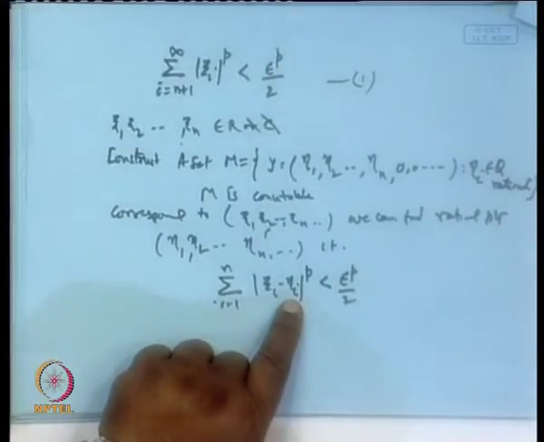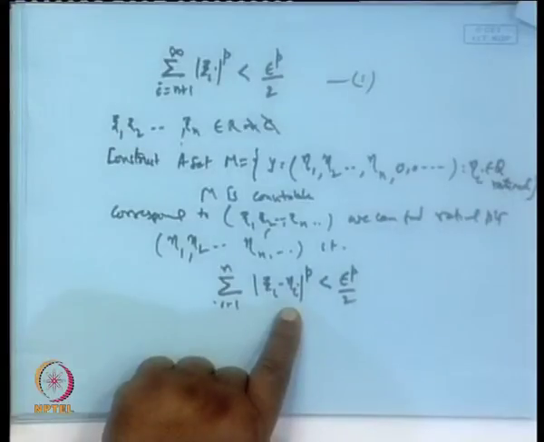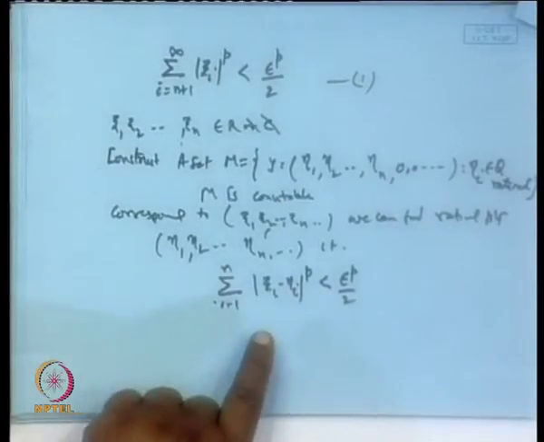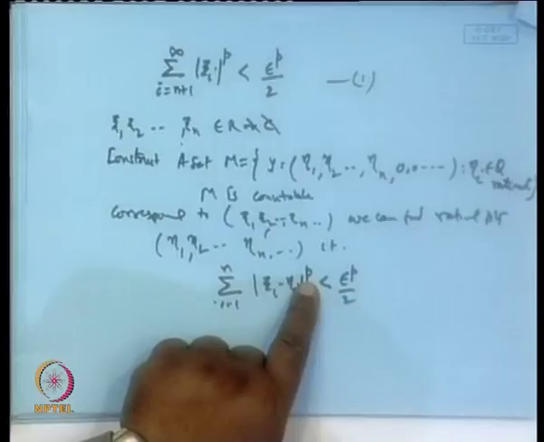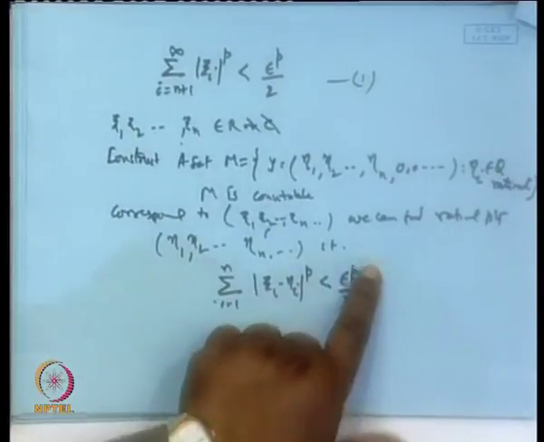Xi 1 can be approximated by eta 1, xi 2 by eta 2, xi n by eta n, such that the sum of their pth powers is less than this number.